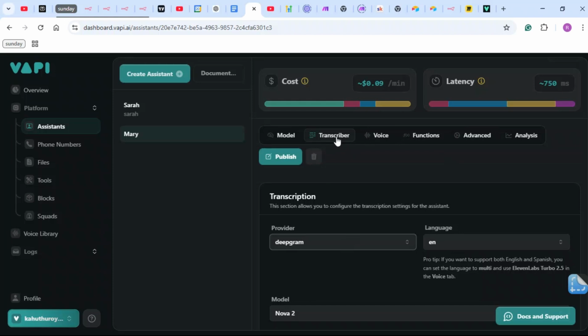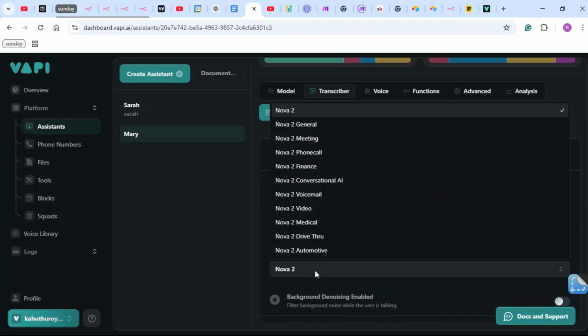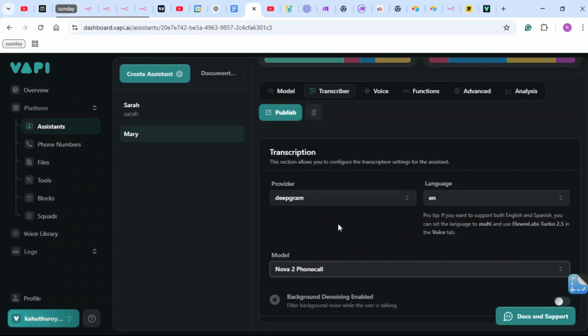So the transcriber basically means what's going to do the speech to text, and the default is pretty good. You can change it and use Assembly AI, but Deepgram is really good, and you can see it giving you a pro trip. But I'm actually in Kenya, so I won't be using this. And the model you're going to use, I usually prefer Nova 2 phone call, because it has the name in it. That means it was designed for phone calls, right? So I'm just going to have that there.